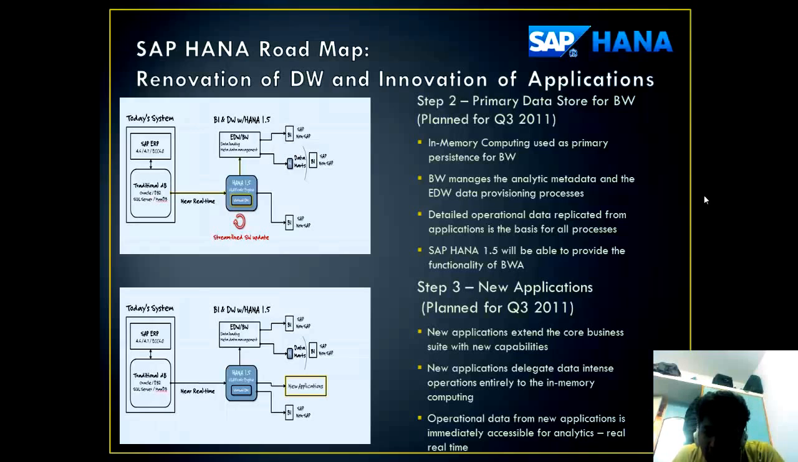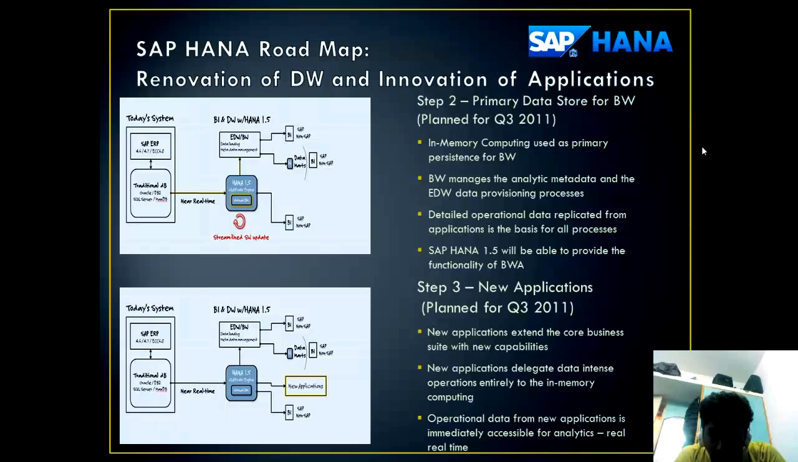Business warehouse manages the analytic metadata and the EDW data provisioning processes. Detailed operational data replicated from applications is the basis for all the processes. SAP HANA 1.5 will be able to provide the functionality of BWA. This was the aim of 2011 Q3.